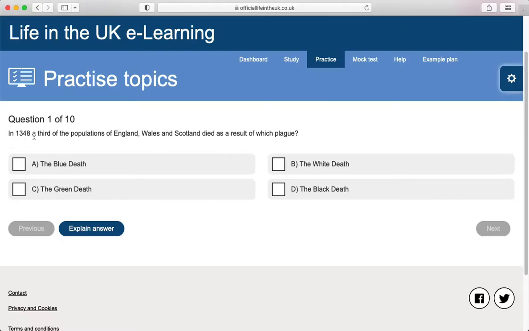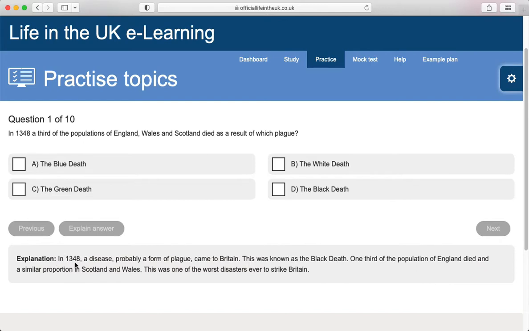In 1348, a third of the populations of England, Wales and Scotland died as a result of which plague? The Blue Death, the White Death, the Green Death, the Black Death. In 1348, a disease, probably a form of plague, came to Britain. This was known as the Black Death.